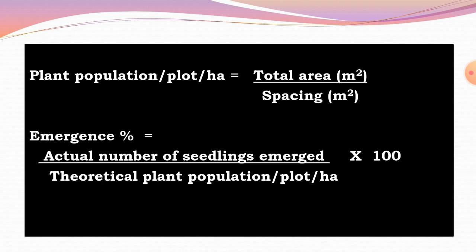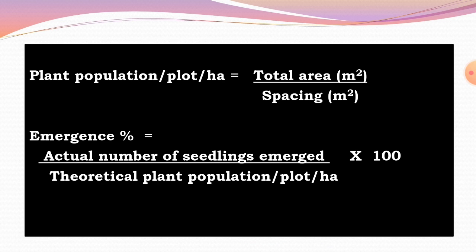First is the formula for plant population. Plant population means the number of plants per square meter or per hectare, and it is calculated by using the formula: total area in meter square divided by spacing in meter square.